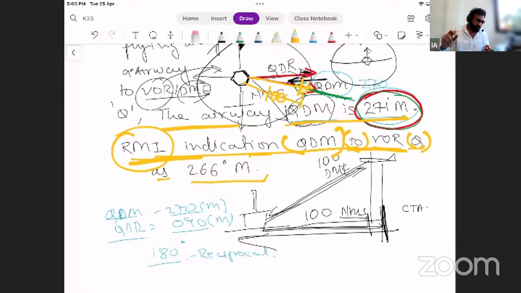So Jyotsna, plot your aircraft, read the question and plot whether the aircraft is on 271 or the aircraft is on 266. And where 09 and 0 is written, write QDR, otherwise there may be confusion.